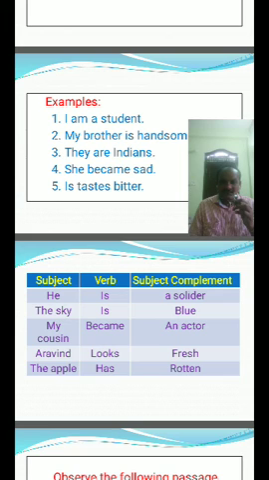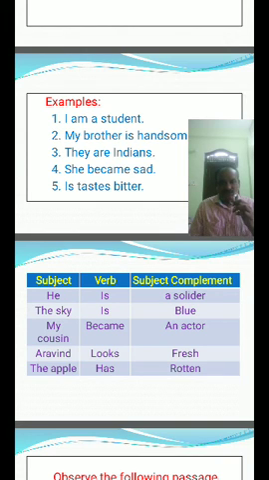Aravind looks fresh. Aravind is the subject, looks the verb, fresh the subject complement. The apple has rotten. The apple is the subject, has the verb, rotten the subject complement. I am repeating once again examples for the subject plus verb plus subject complement sentence structure.